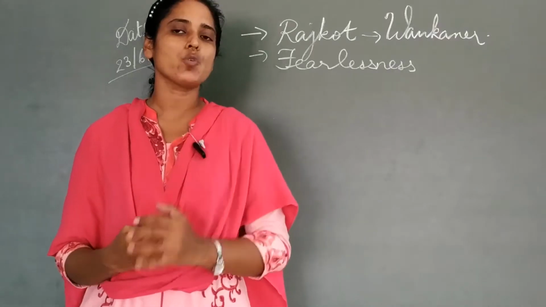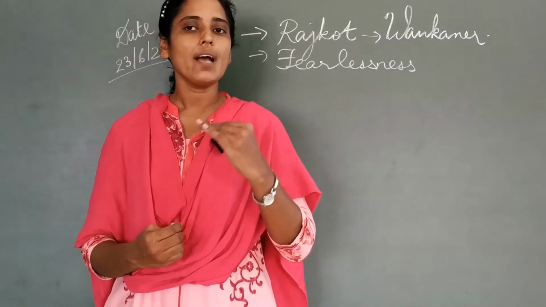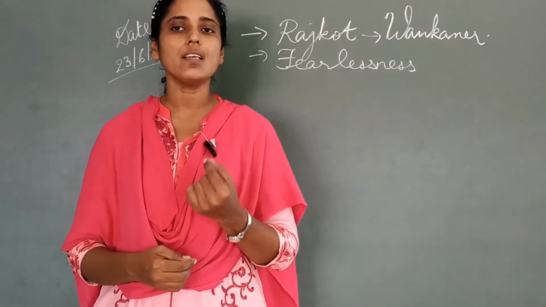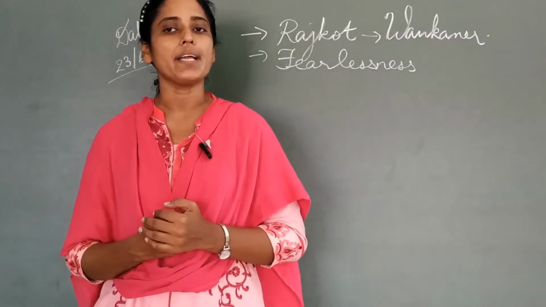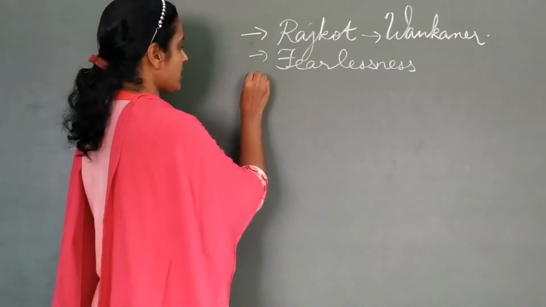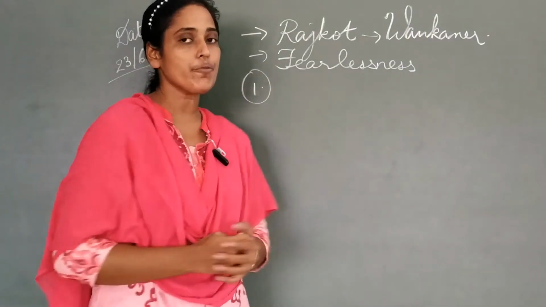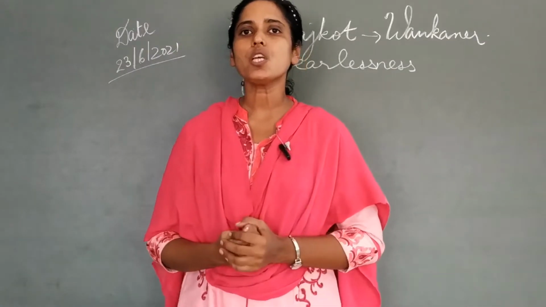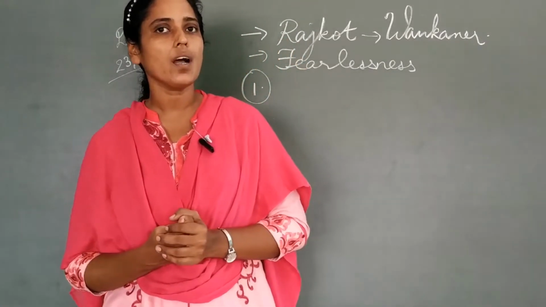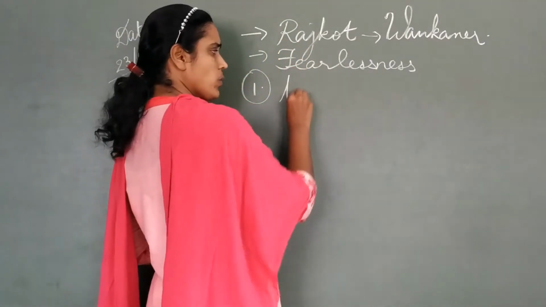Now, in the textbook, students, on page number 4, we have 2 incidents in which we can see how Gandhiji was influenced by his family. Let's see the first example. What does the first example say? Uttamchand Gandhi alias Kota Gandhi. So what's written there?